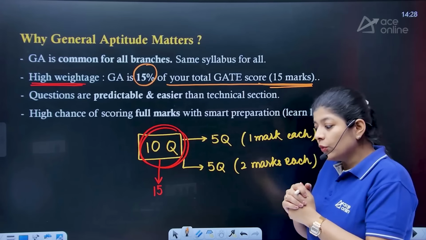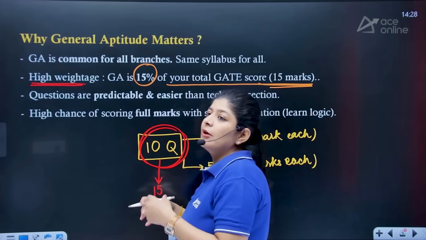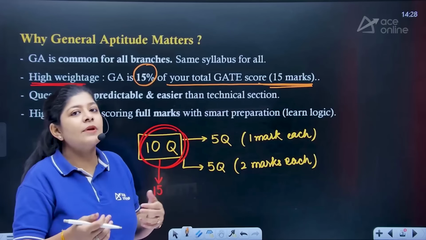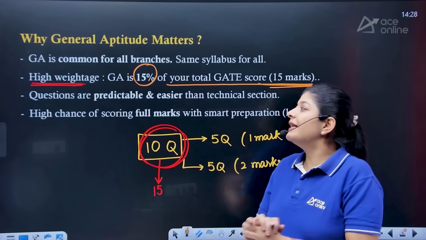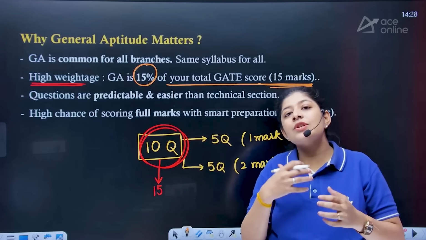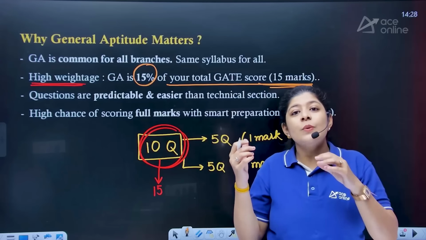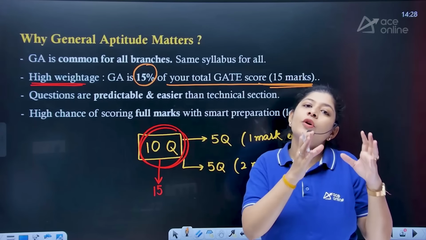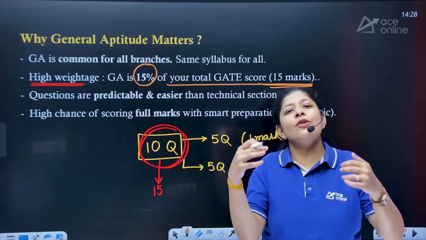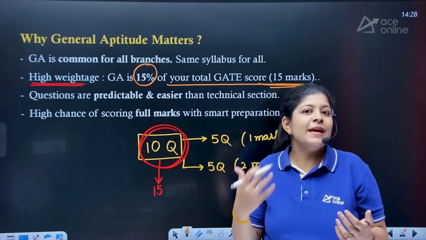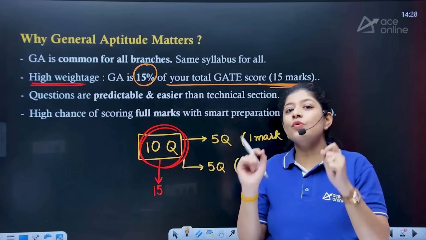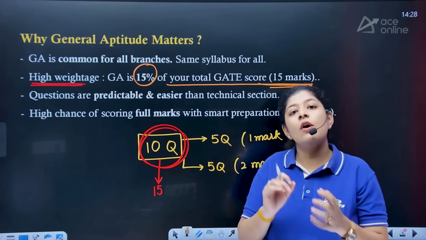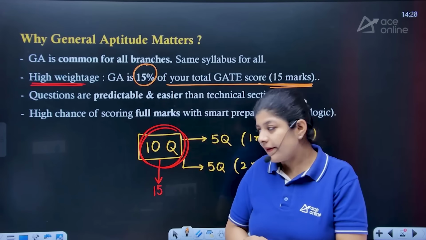So what you can do, we know that the technical portion can be attempted by any student which belongs to the respective branch, right? But general aptitude is something which can boost your score, which will help you to secure your rank or your place in your desired college, or maybe some PSUs, or maybe the places where you want to go. So please do focus on the general aptitude as well, or we can say the non-technical portion as well, right?